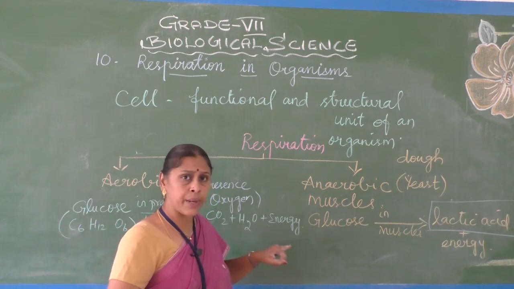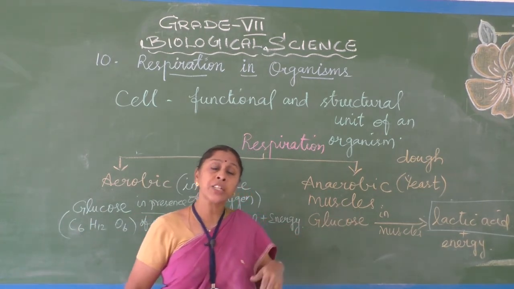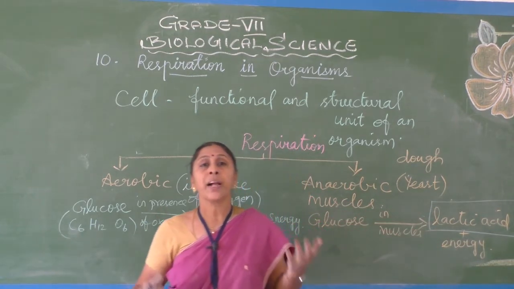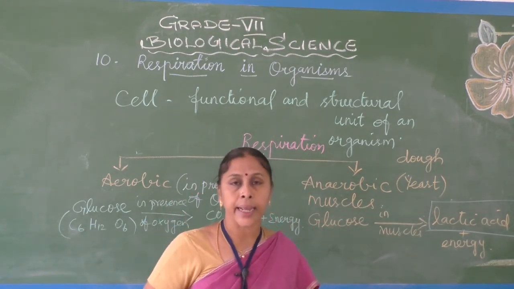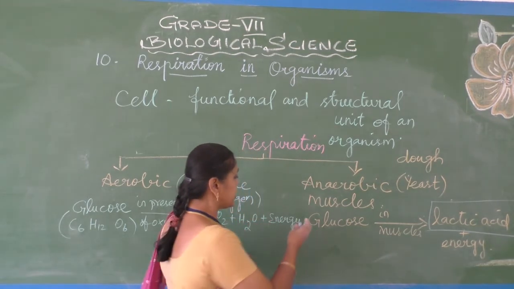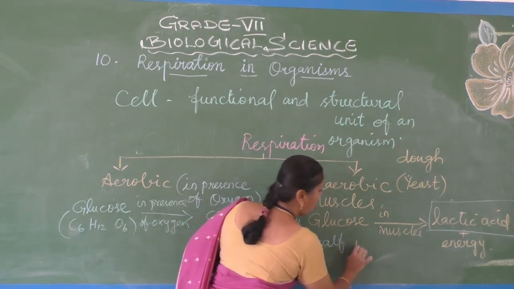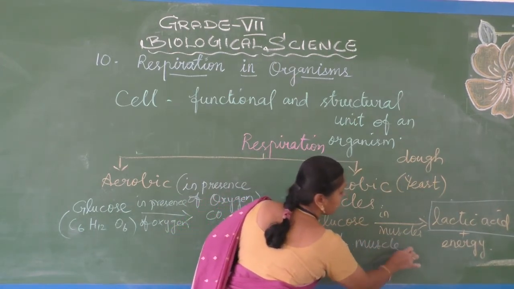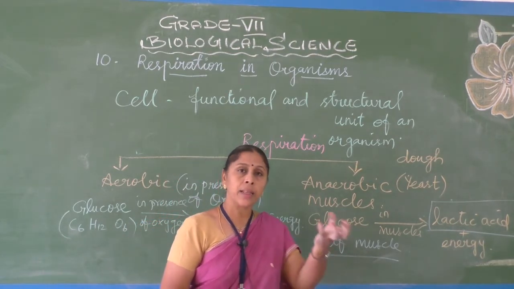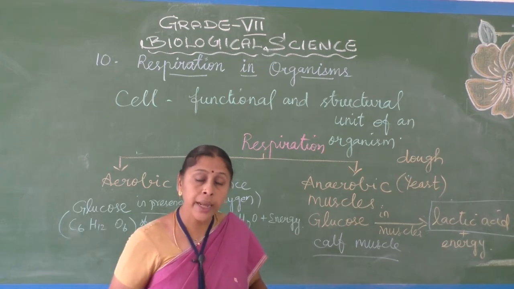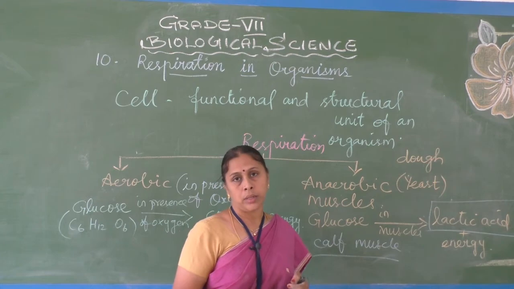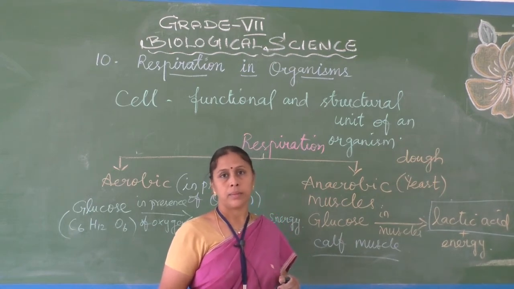During anaerobic respiration, the glucose will be partially converted into lactic acid and energy, and because of the accumulation of that lactic acid, we get pain in the calf muscle. That muscle below the knee at the back is called the calf muscle. In that place we get the pain. To get relief from that pain, we should give what? Hot water massage or bath.